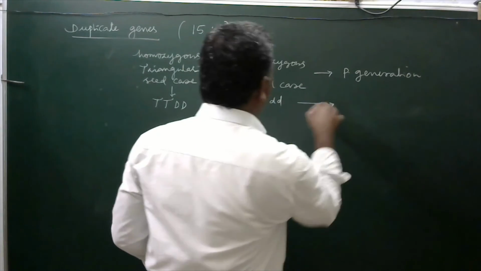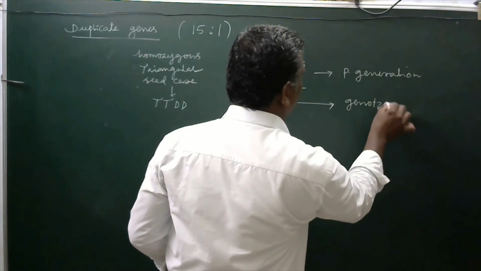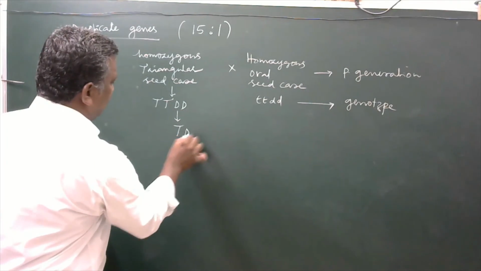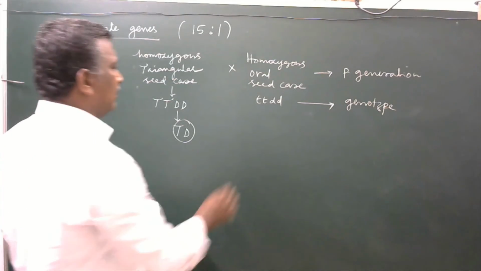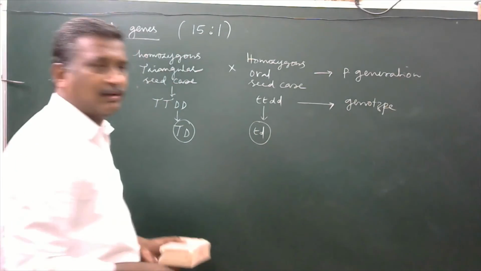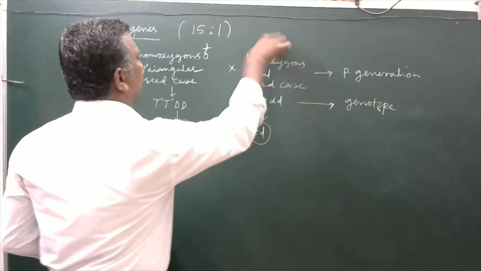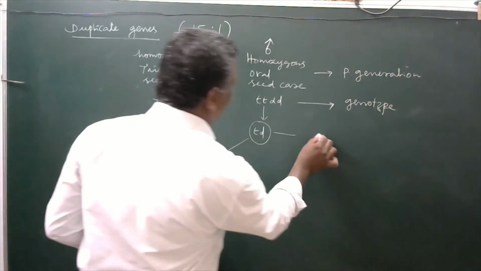This one is said to be the genotype. From them, gametes with capital T, capital D are developed. From the other, gametes with small t, small d are developed. It may be a female or a male plant. These two are said to be gametes.